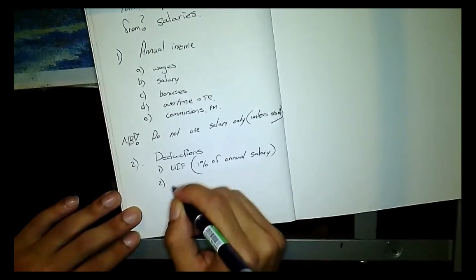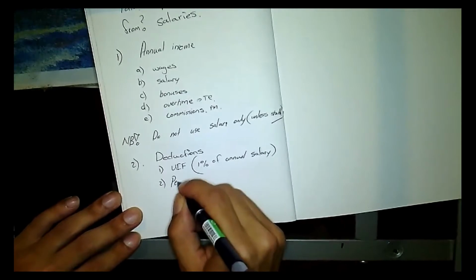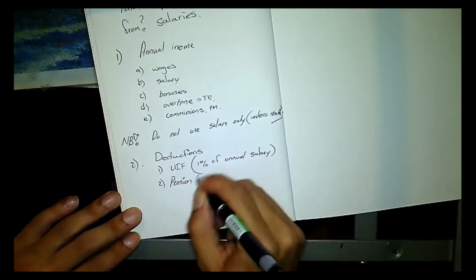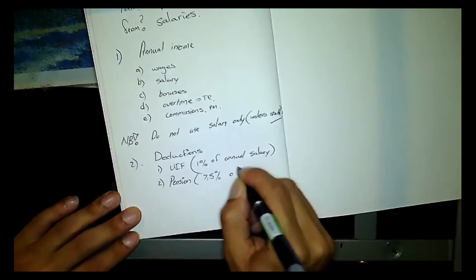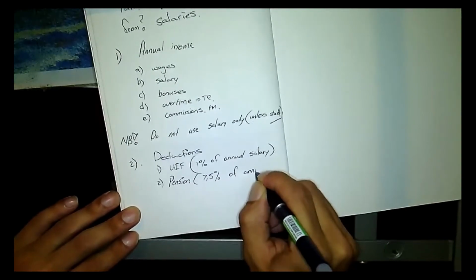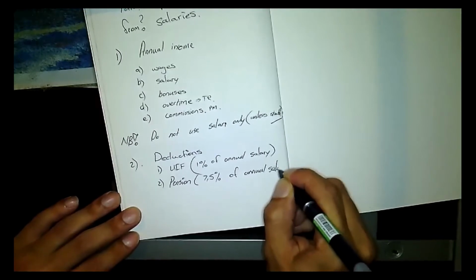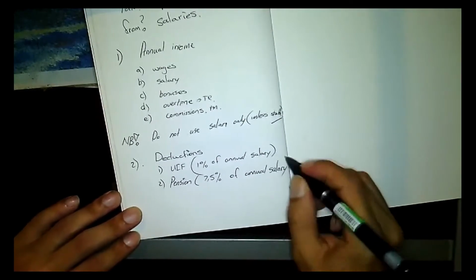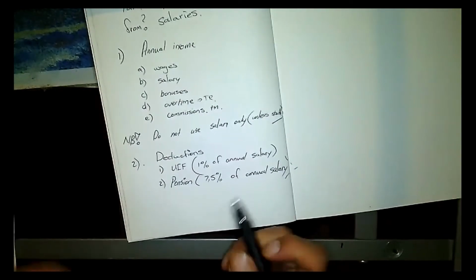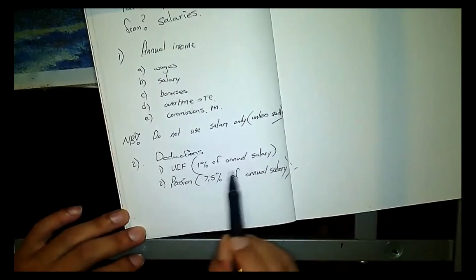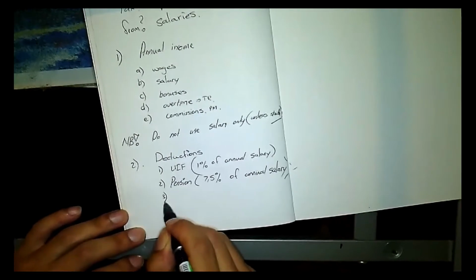Okay, and then we have a pension, which is 7.5% of annual salary. Okay, are we good, people? So those are all deductions that you need to do. Those are sort of given.